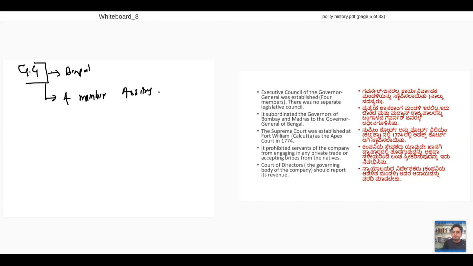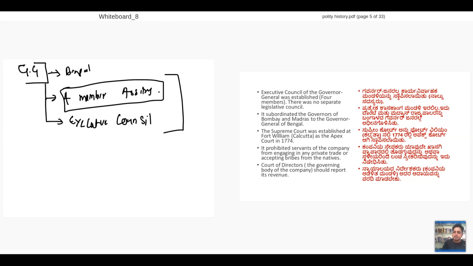We call these four members assisting him the Executive Council. Why am I stressing on this? Because this is the Executive Council which becomes your executives tomorrow.